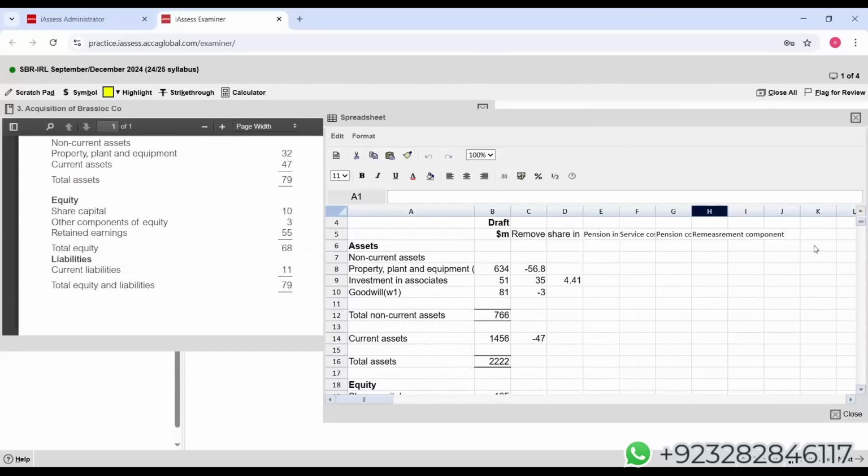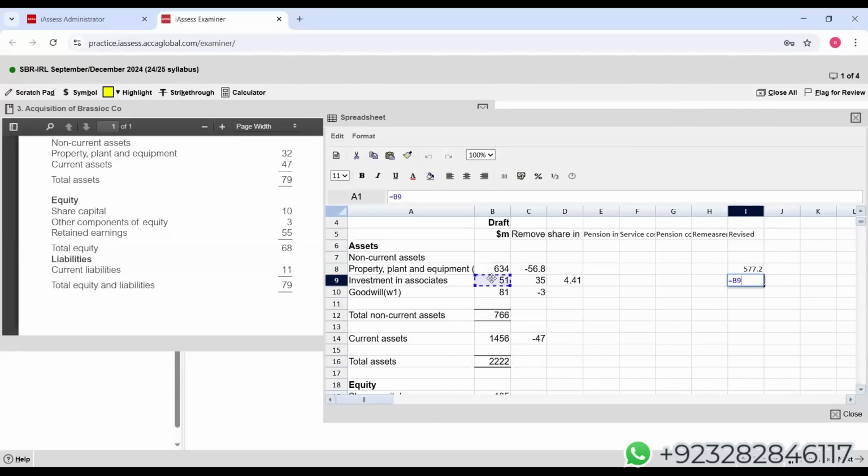I think nothing else is left. So let's make one more column for the total. We have used this column. So let's do the revised SOFP. Okay. And oh no, I made a mistake. This is another column. This is the one. Am I right? This is the one.